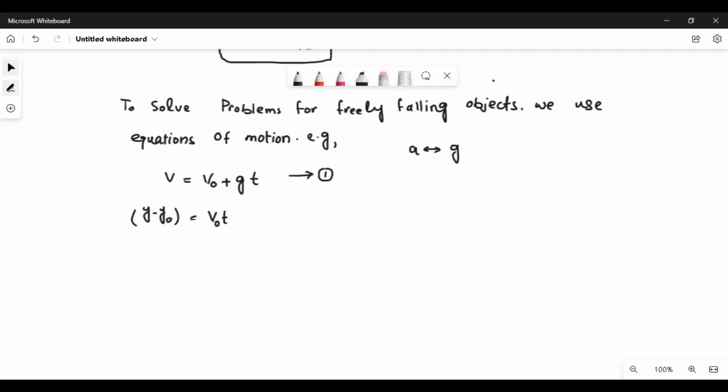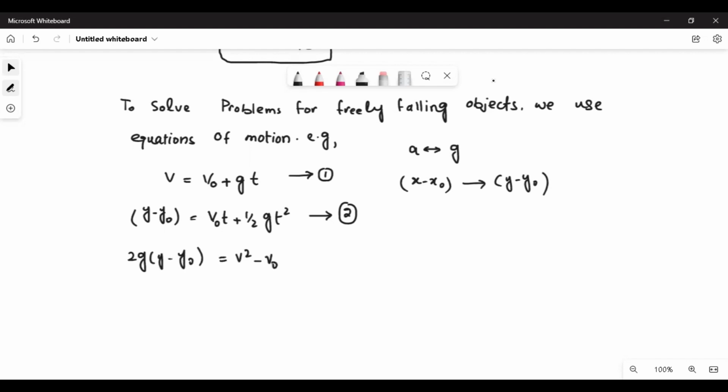So that's why we use y. So same thing, only I changed a with g, and I changed x minus x naught with y minus y naught. Okay, third equation: 2g times y minus y naught is equal to v squared minus v naught square.